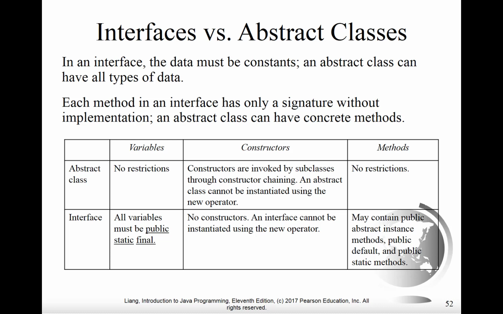In terms of constructors, constructors are going to be invoked by subclasses either through constructor chaining or directly, and abstract classes are not able to be instantiated using the new operator. With the interfaces, there are no constructors, and interfaces can also not be instantiated using the new operator. They can only be implemented by other objects. Finally, methods for abstract classes, there are no restrictions on them. We could have a combination of abstract and concrete methods. Whereas with interfaces, interfaces may contain public abstract instance methods and public default and public static methods.